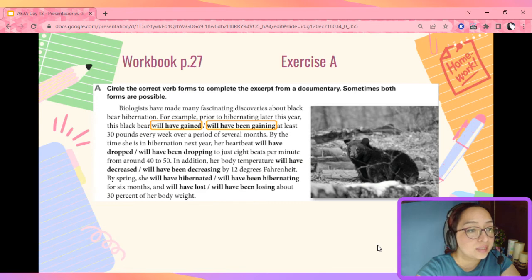By the time she is in hibernation next year, her heartbeat will have dropped or will have been dropping to just 8 beats per minute from around 40 to 50. Well, because we're saying that it's the hibernation time next year, it will have dropped. Now pause the video and work on the rest. We're going to check in class.